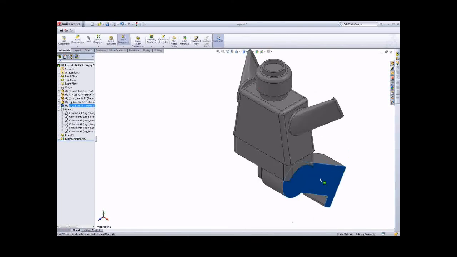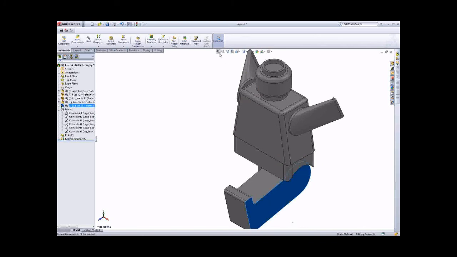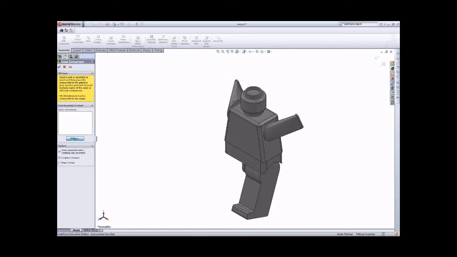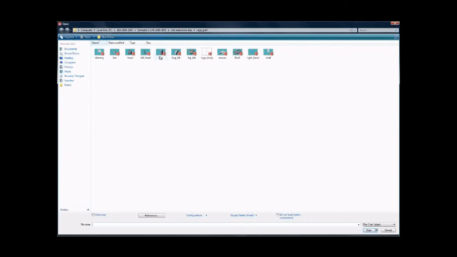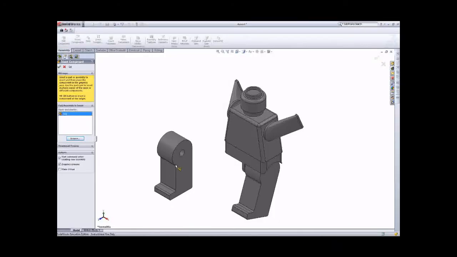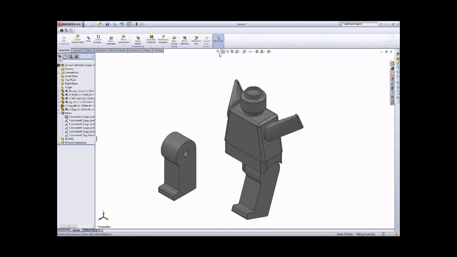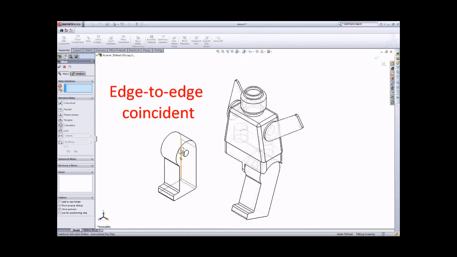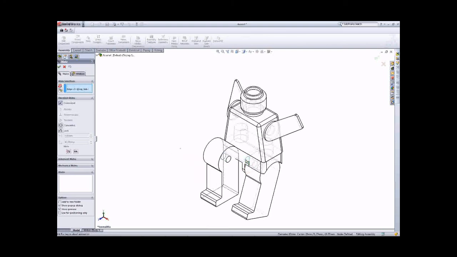So you can see we can also use the mirror here to make it, but I'm not using the mirror because I have got another component for the leg, so I can use the mate again, and then go to the hidden line visible for this edge to the edge, and then click OK to finish.